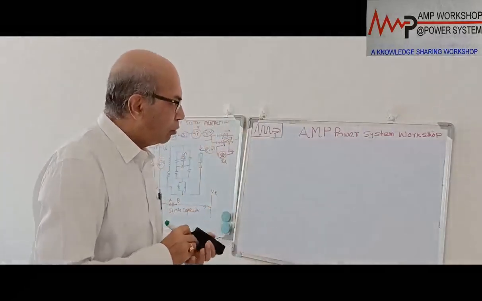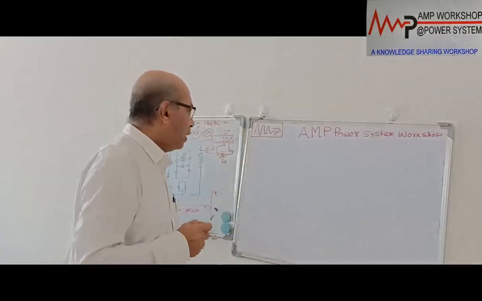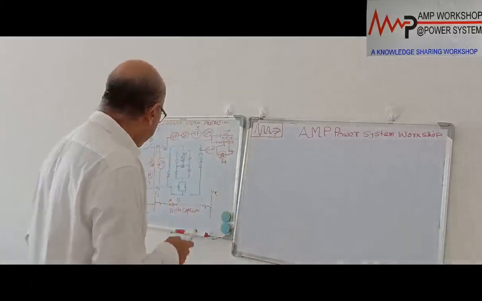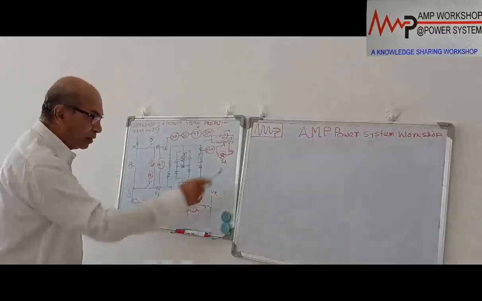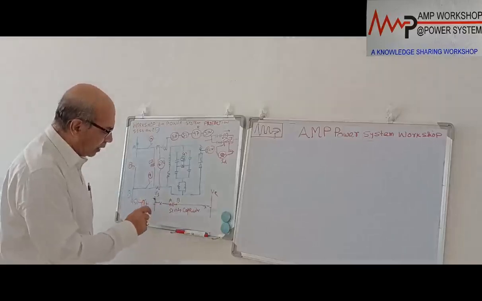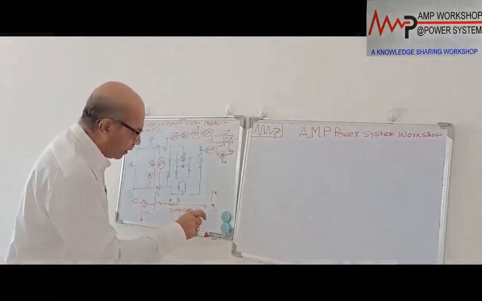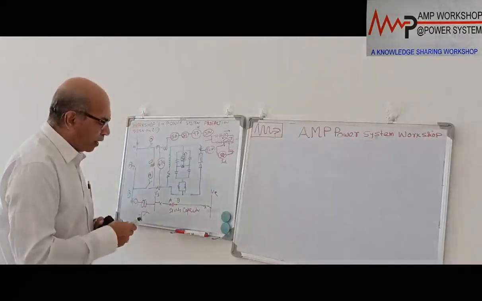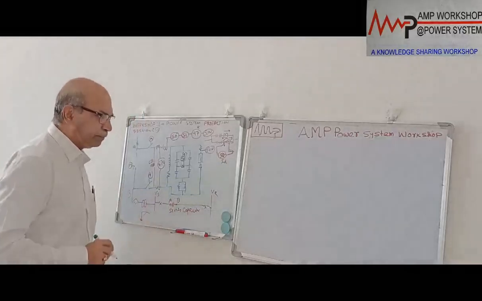So now to save our time, I have drawn the picture in advance. This is the transmission line. We have drawn this picture. This is the power plant. This is a generating transformer. This is a sending end bus bar, and this is going over here. And this is the capacitor bank. We are connecting it between point A and B.